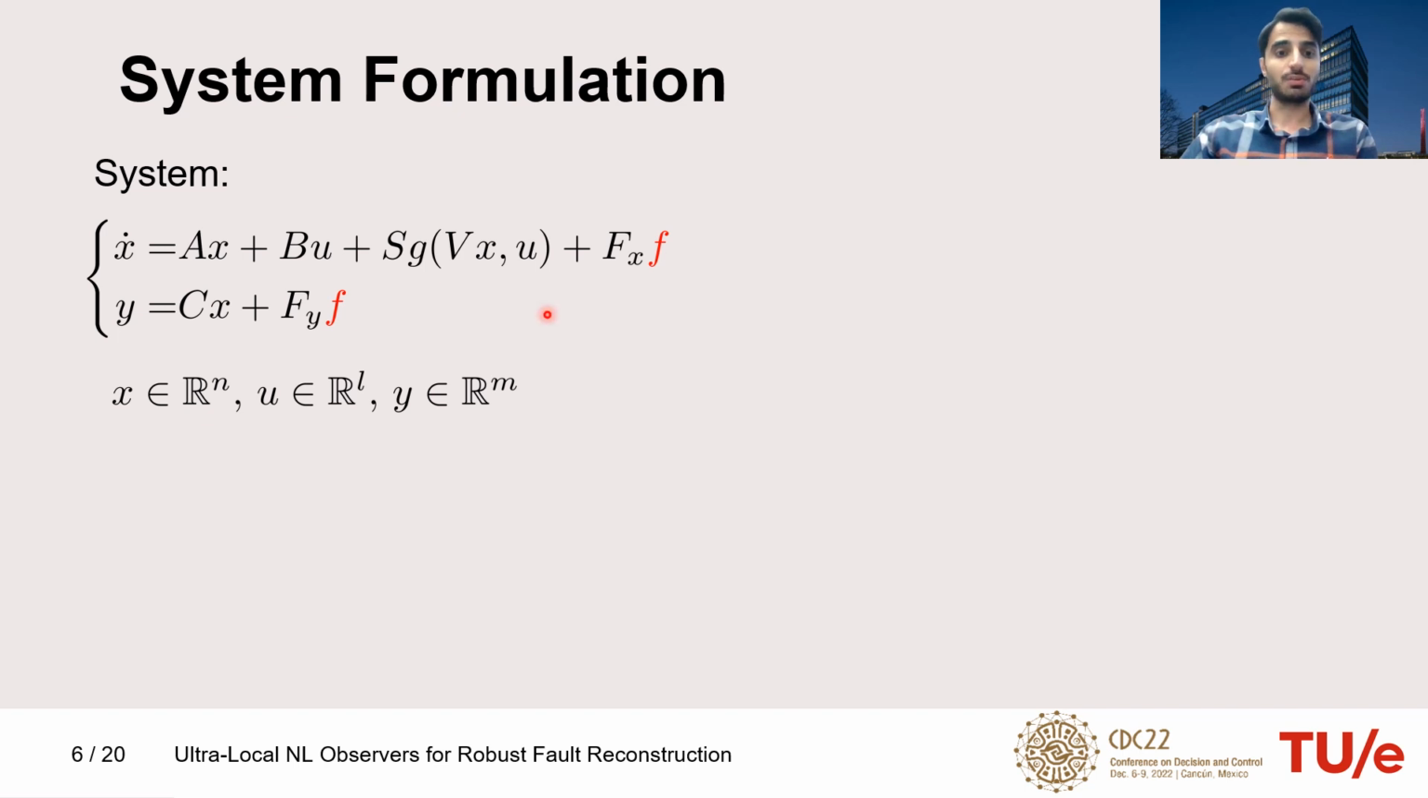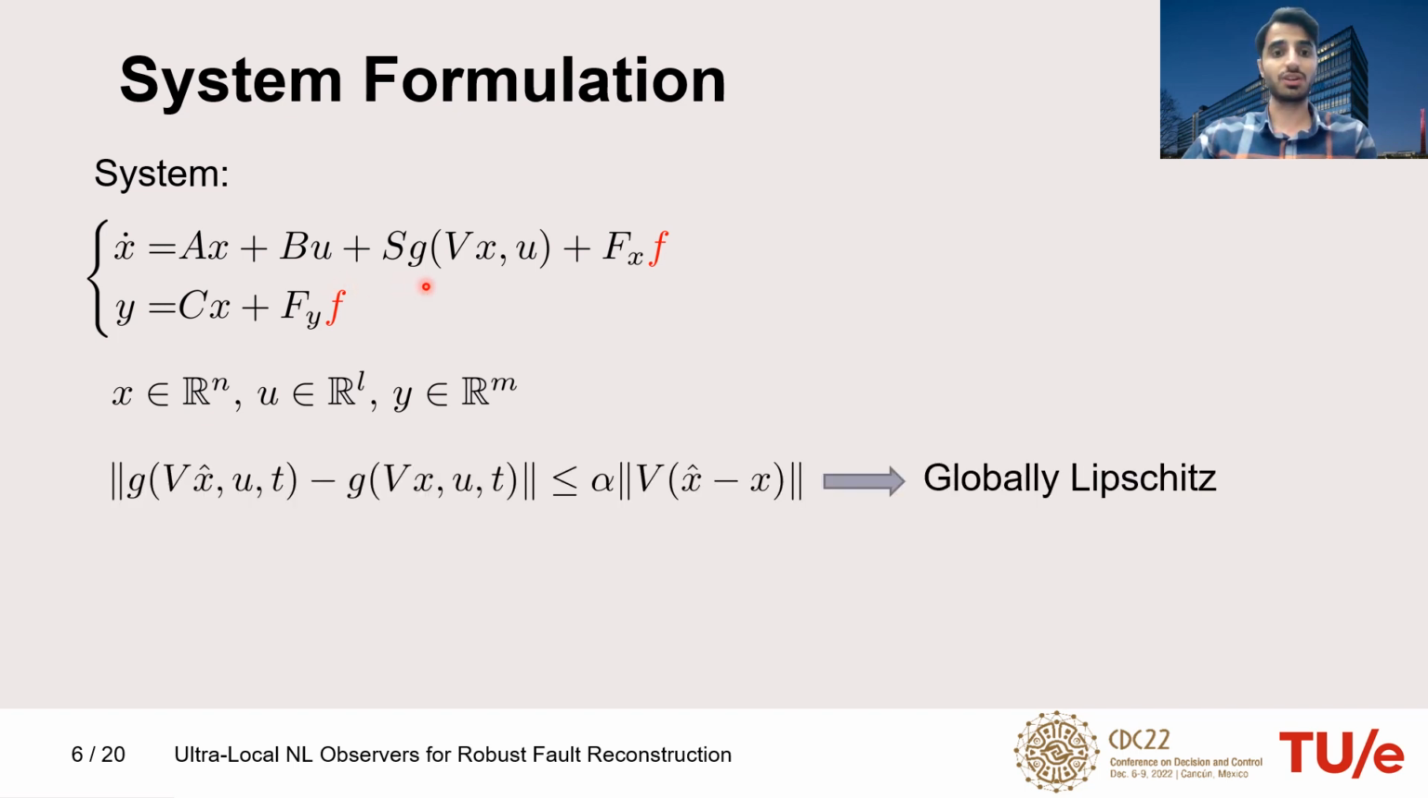First, consider the system dynamics, in which X is the internal state, U is the input, and Y is the output. In the dynamics, these two terms correspond to the linear part, and G shows the nonlinearity, which is globally Lipschitz, and alpha is the Lipschitz constant. I should mention that S shows in which equation the nonlinearity appears, and V shows which state the nonlinearity is a function of. The last terms in the process and in the measurement show the contribution of the fault.